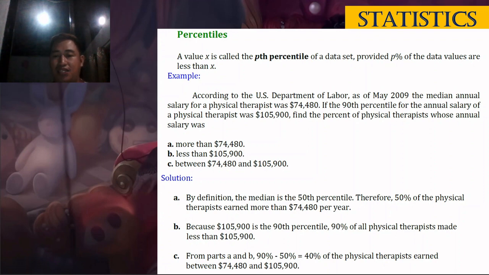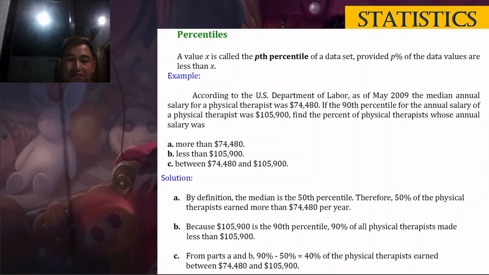So solution, part A. By definition, the median annual salary is 74,480. So, the median is the 50th percentile. Okay, it is at the middle class. So, meaning 50% are above it, and 50% are below. So, it is the 50th percentile. Therefore, 50% of the physical therapists earned more than 74,480 per year. So, 50% class. The question is to find the percent of the physical therapists, right? So, 50% is the answer. Okay?